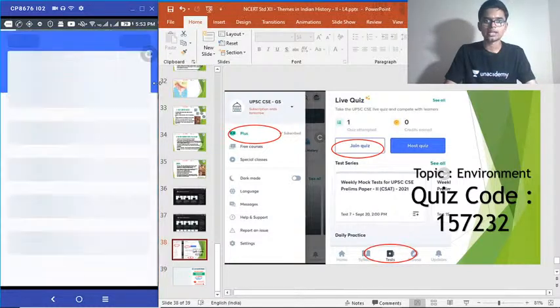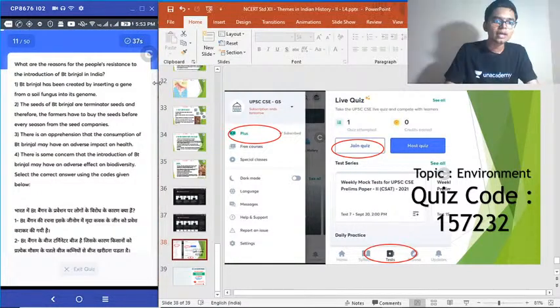Moving to our 11th question. What are the reasons for the people's resistance to the introduction of Bt brinjal in India? 1. Bt brinjal has been created by inserting a gene from a soil fungus into its genome. 2. The seeds of Bt brinjal are terminator seeds and therefore the farmers have to buy the seeds before every season from the seed companies.